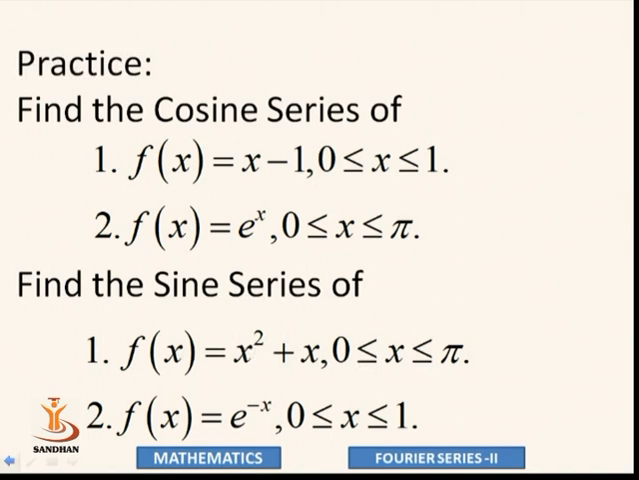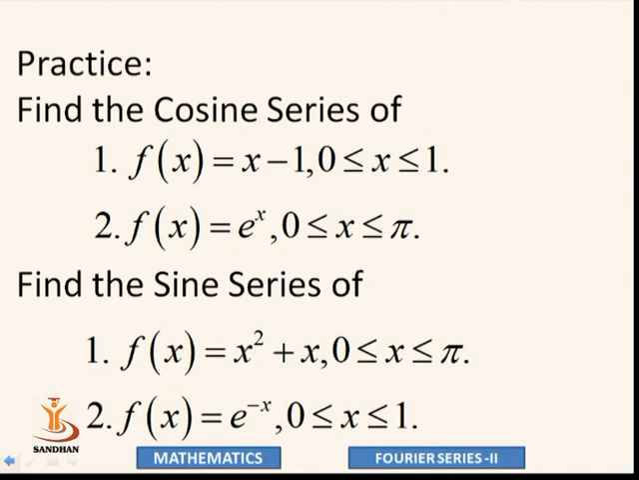Now another practice example for cosine series: f of x equal to x minus 1 in our limit 0 less or equal to x less or equal to 1, and f of x equal to e raised to x in our limit 0 to pi. So let's evaluate this cosine series for these two functions. And for sine series, f of x equal to x square plus x in 0 to pi, and f of x equal to e to the power minus x in our limit 0 to 1.